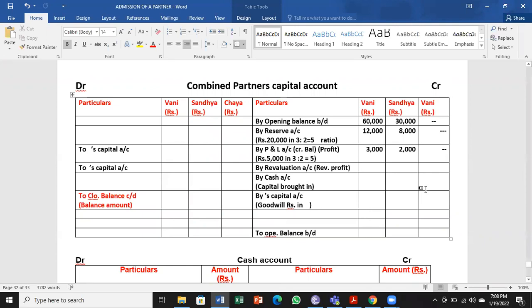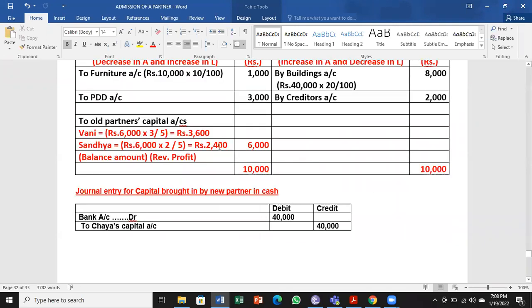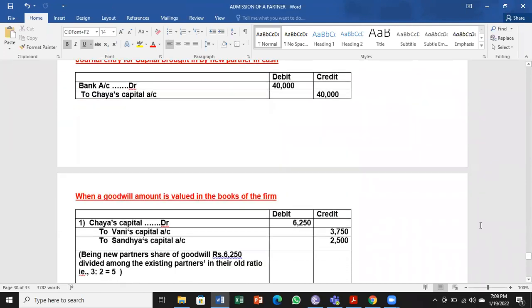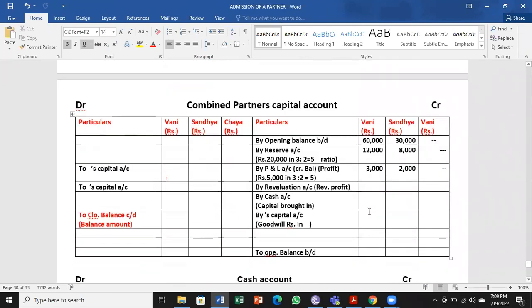The fourth step is revaluation account balance. The balance amount was divided among the partners, 3,600 and 2,400. It comes from the debit side to the credit side, 3,600 and 2,400.